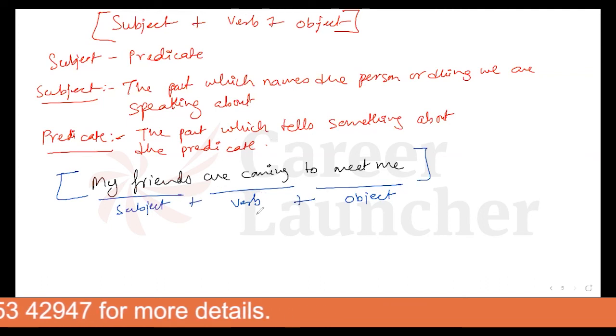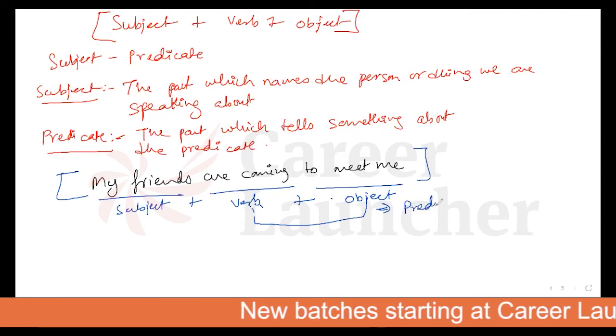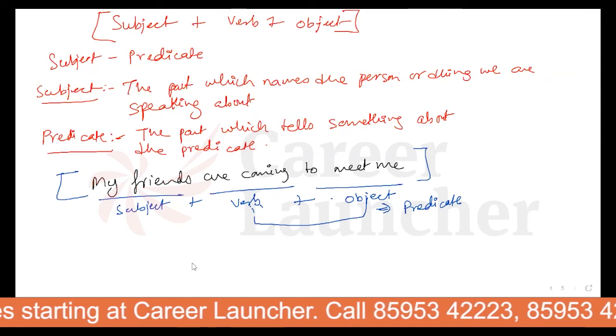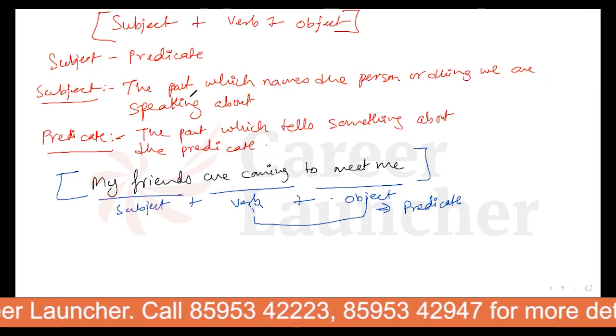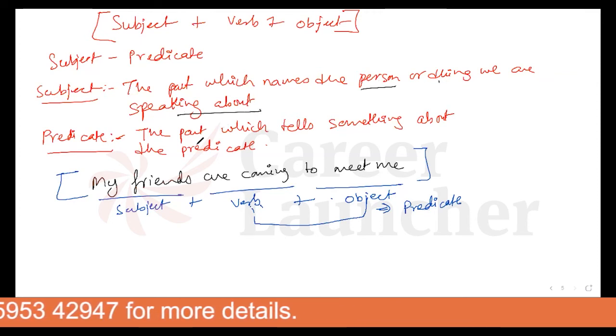But when we combine the verb and object, they both become your predicate. Got it, everyone? When you combine your verb and object, it becomes your predicate. So the subject is basically the name of the person or thing we are speaking about. Who are coming? My friends are coming.